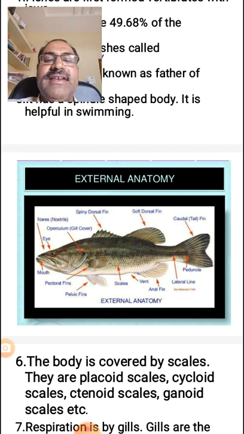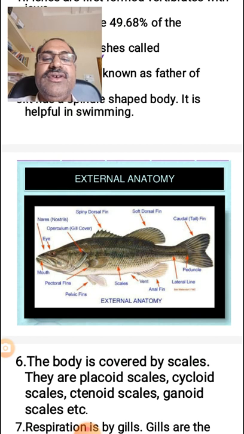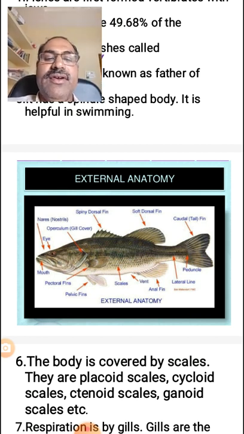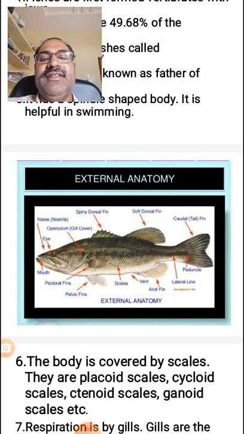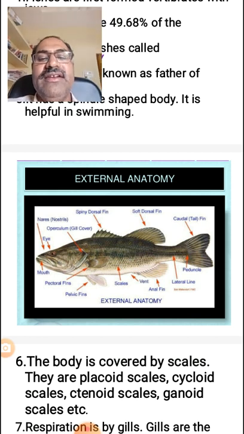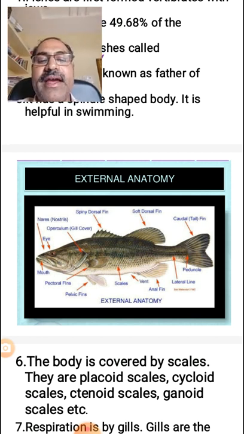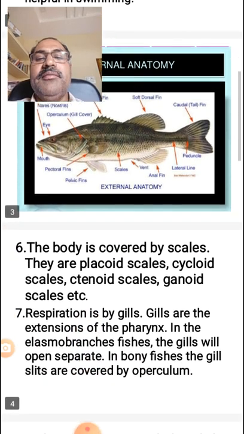The body is covered by the scales. These scales may be placoid scales, cycloid scales, ctenoid scales, and gonoid scales. I will do the explanation in the respective lesson on types of scales. So first you remember that different types of scales are there: cycloid scales, placoid scales, ctenoid scales, and gonoid scales.